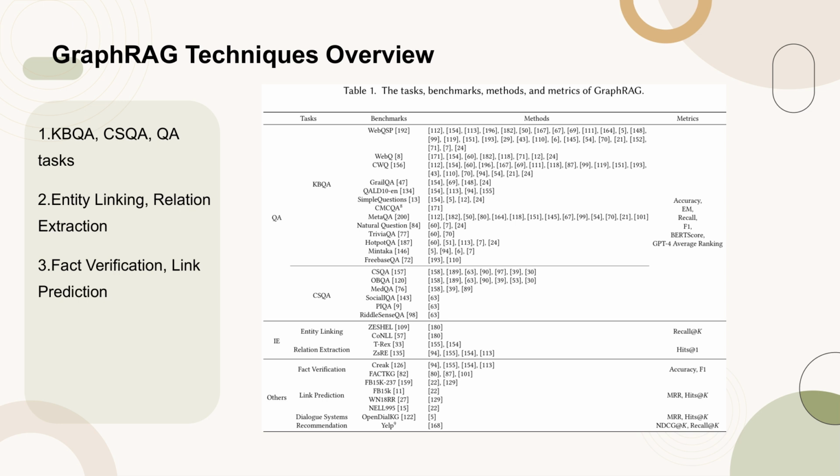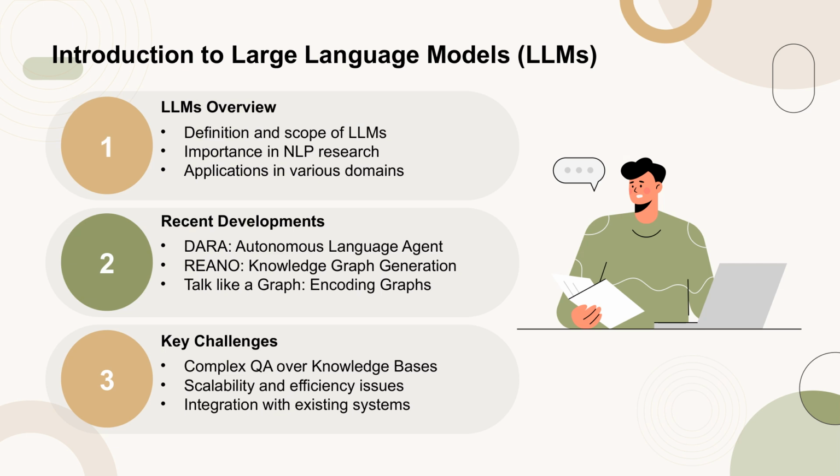The table serves as a valuable resource for understanding the breadth and depth of GraphRAG applications and methodologies. This introduction section provides an overview of large language models, LLMs, highlighting their significance in natural language processing research and their diverse applications. Recent advancements such as DARA, Reno, and the Talk Like a Graph approach are discussed, showcasing innovative methods in integrating LLMs with knowledge graphs. The challenges addressed include complex question answering over knowledge bases, scalability concerns, and the need for seamless integration with current systems.